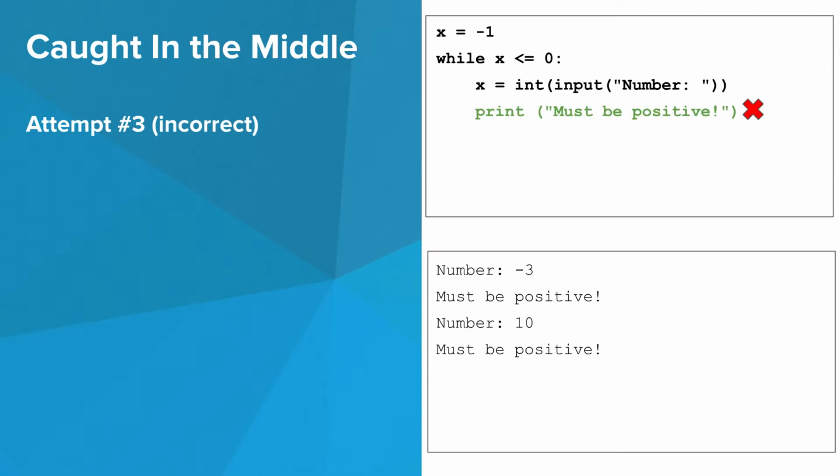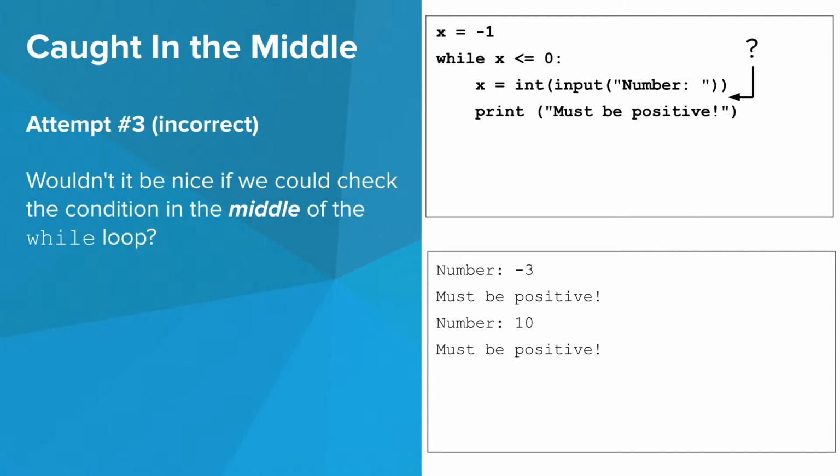What if we switch the input line and the print line? Well, we will end up printing an unnecessary warning at the end after the user enters a valid positive number. The problem here is that we just don't check the condition in time to know that we don't have to print the warning. Fear not, we're getting close to the right solution, I promise. What would be great is if we had a way to check the condition in the middle of the while loop. Turns out we can using